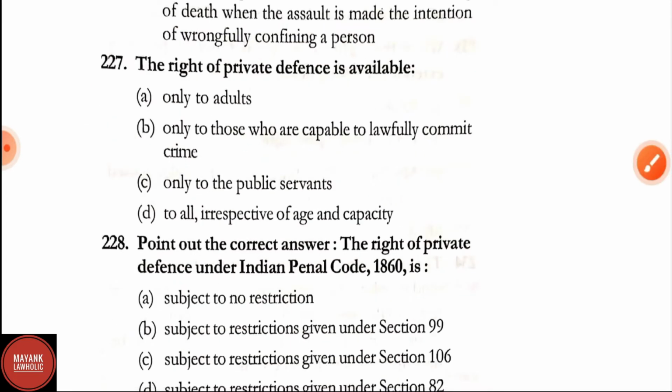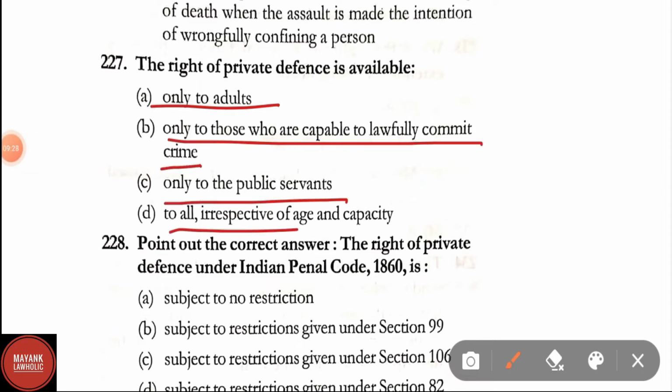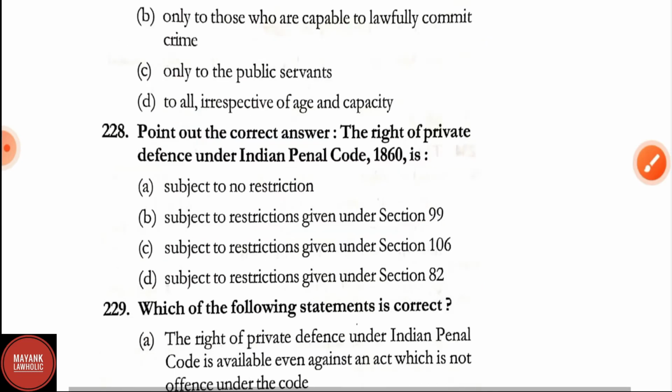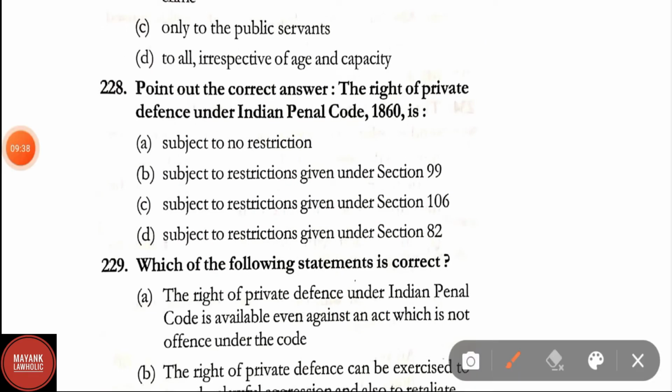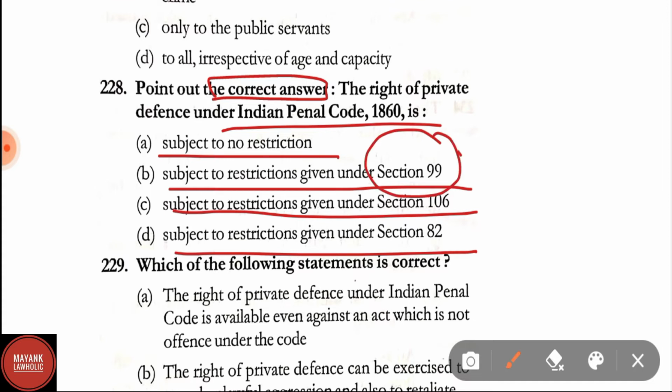Question number 227. The right of private defense is available only to adults, only to those who are capable of lawfully committing a crime, only to public servants, to all irrespective of age and capacity. The correct answer is option D, that is, to all irrespective of age and capacity. Question number 228. Point out the correct answer. The right of private defense under IPC is subject to no restrictions, subject to restrictions given under Section 99, subject to restrictions given under Section 106, subject to restrictions given under Section 82. The correct answer is option B, that is, subject to restrictions given under Section 99.